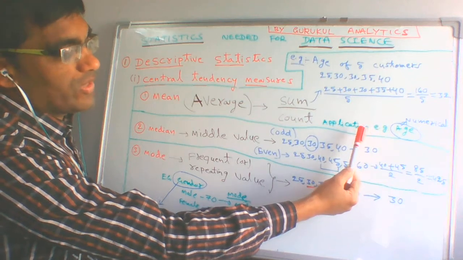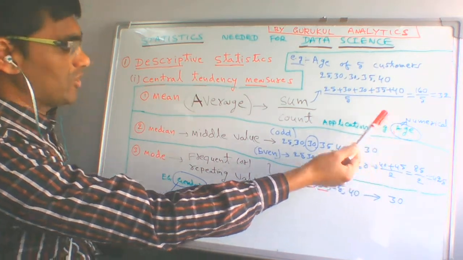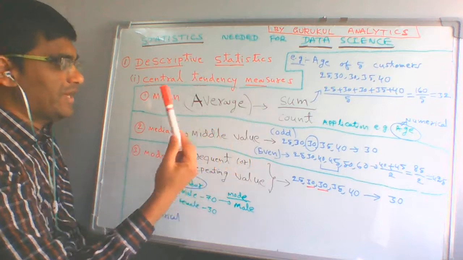I will come back to this one. Another application is, here it is age. I will come back to that. So you understand what is mean and average.